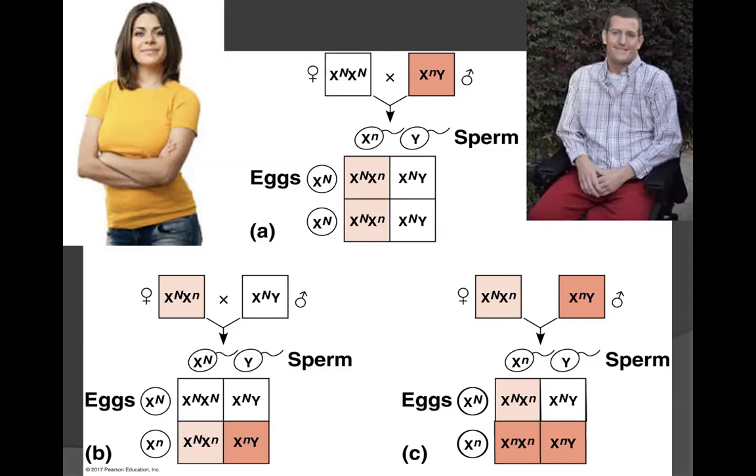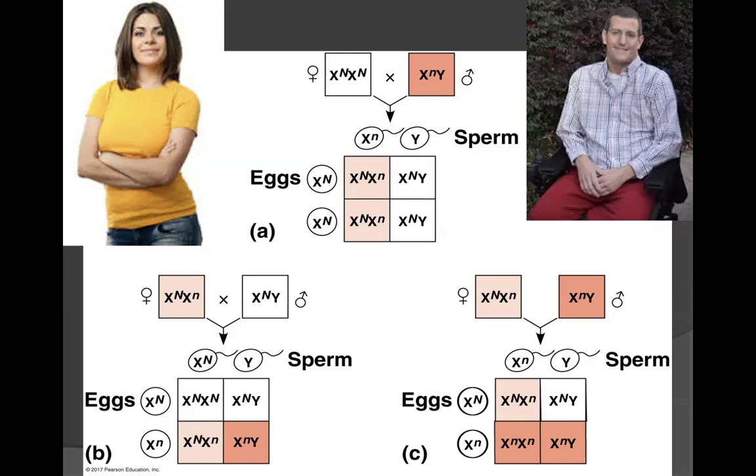Let us now consider two different possibilities for these carrier females. If a carrier female mated with a normal male, we would see the potential for offspring below on the diagram to the left. In this type of mating, the carrier female and normal male would have the following offspring probabilities. With respect to their female offspring, they would have a completely normal female that would carry both healthy alleles. However, half of their females have the potential to become carrier females. With respect to the males from this crossing, half of the males would be normal and the other half would be affected with muscular dystrophy.